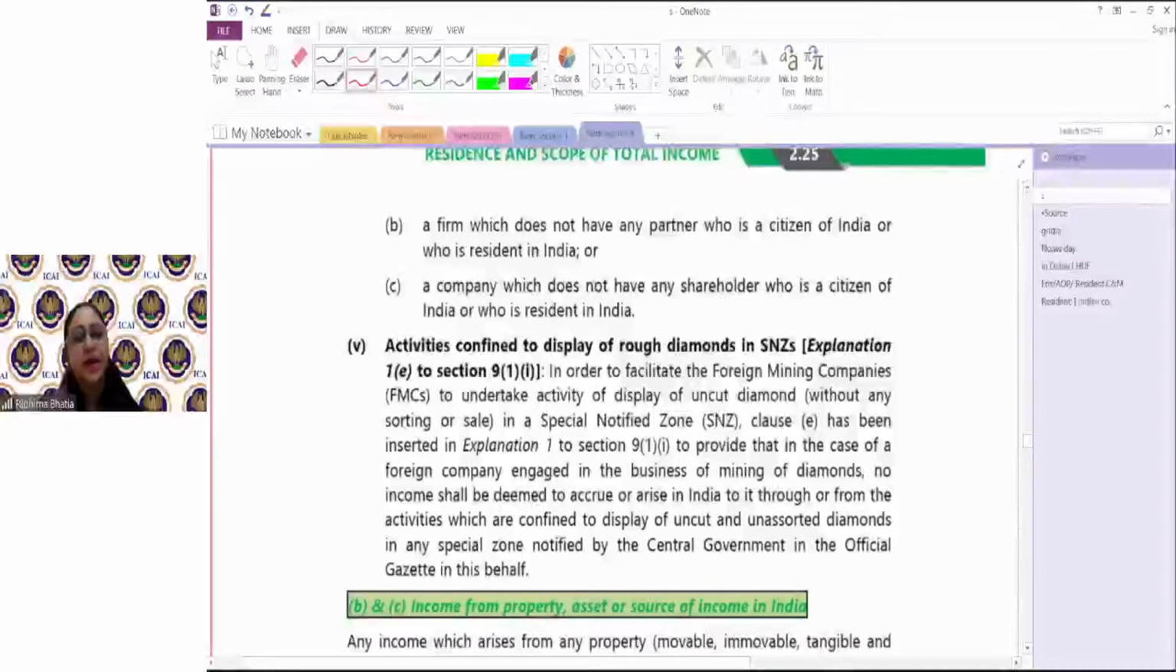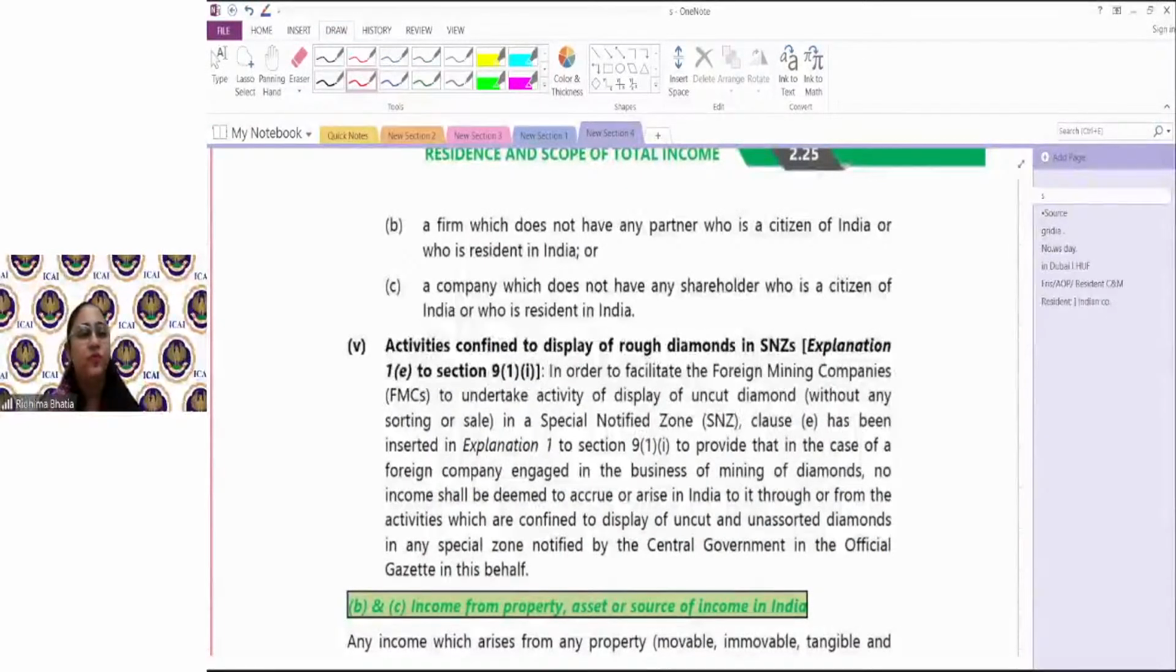बाहर की companies come and, in connection with the central government, they display such uncut diamond. So उस display से खाली, I'm not talking about sale, उस display से कोई भी income generate होगा, that would not be called as income from business connection in India.